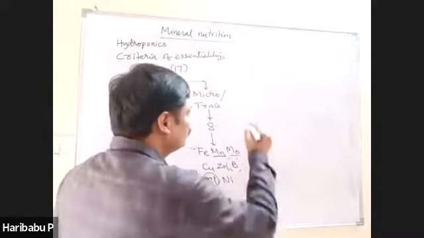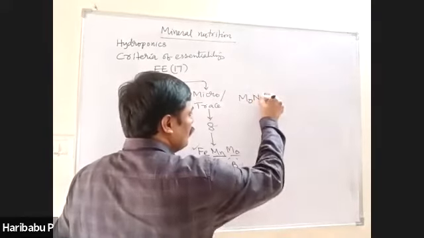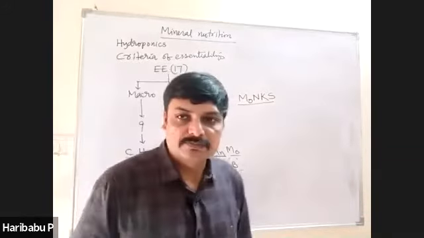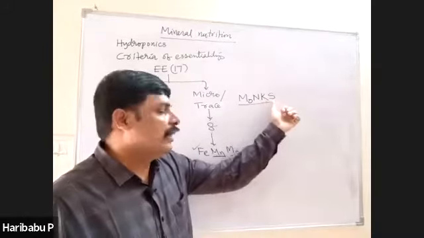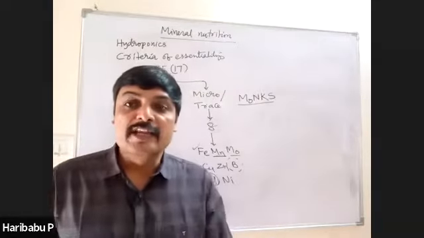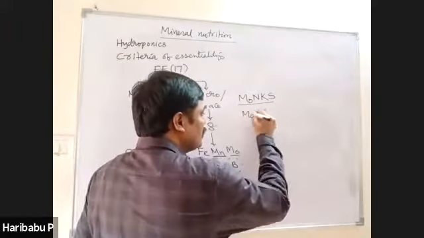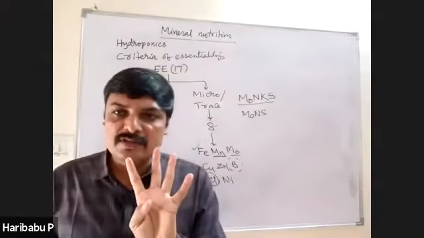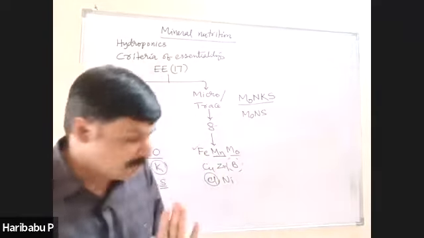For example, molybdenum, nitrogen, potassium, sulfur deficiency causes inhibition of cell division. Similarly, molybdenum, nitrogen and sulfur deficiency causes delay of flowering. Like that, you should remember those 4 deficiency symptoms: chlorosis, necrosis and these 2. These are very important. Finally, next one.